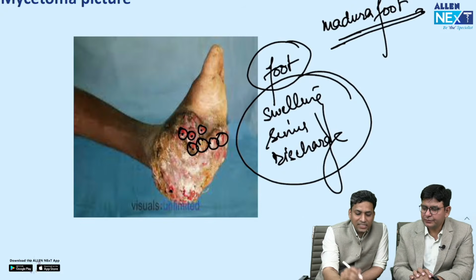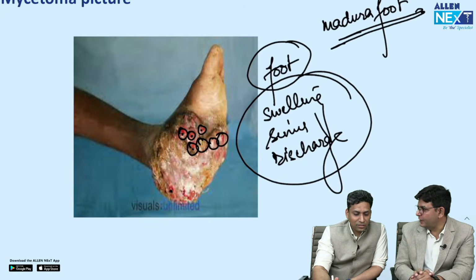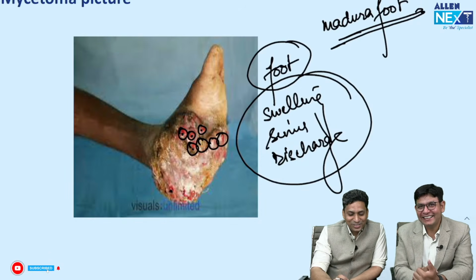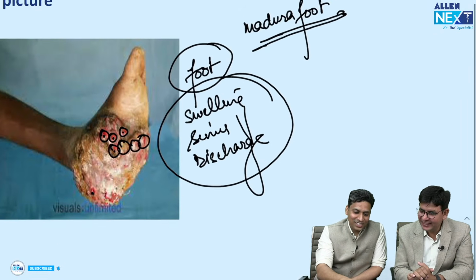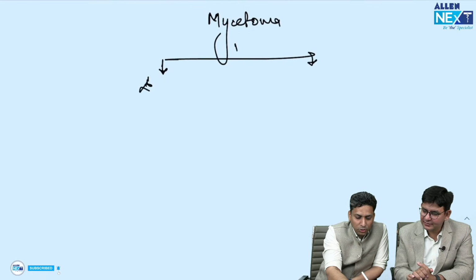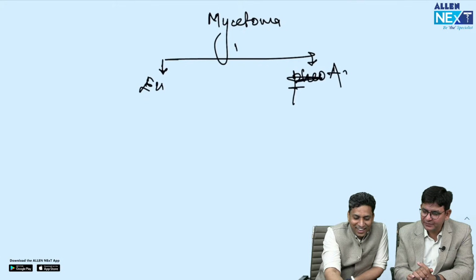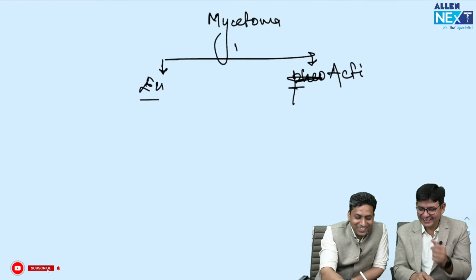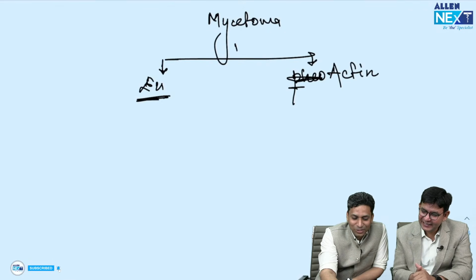that is mycetoma. Okay, by this name also the question came, sir. So yes, one of the options is Madura foot, other Jaipur foot. So yes, this is Madura foot, and as you all know, this mycetoma can be of two types. It can be eumycetoma, it can be actinomycetoma. Okay, so eumycetoma and actinomycetoma.